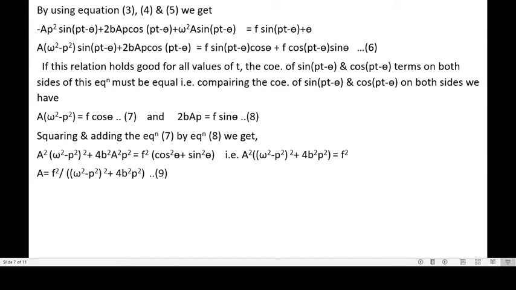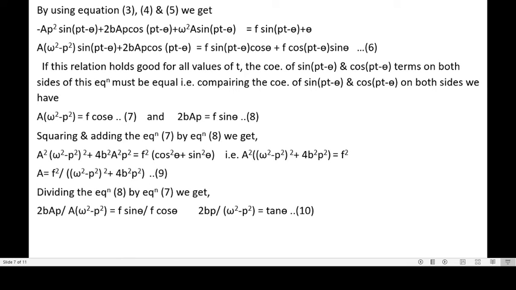Or a is equal to f square divided by (omega square minus p square) whole square plus 4b square p square, all in square root. Or we can write, dividing equation 8 by equation 7, we get 2b ap divided by a into (omega square minus p square) equal to f sine theta divided by f cos theta.